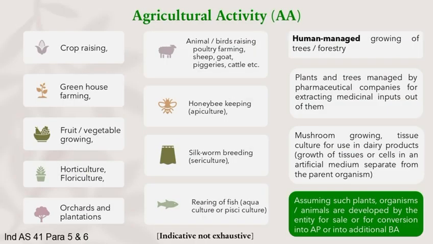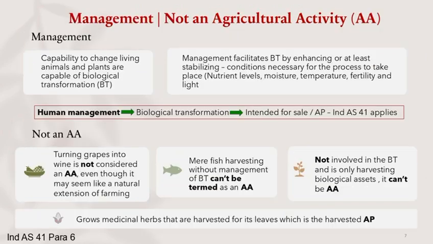Agricultural activity broadly includes crop farming, horticulture, livestock rearing, beekeeping, fish farming, mushroom production, tissue culture, forestry, and even plants grown for pharmaceutical extraction. So, it covers commercial agricultural activities as long as they involve active human management and economic intent. And what activities fall outside the agricultural activity?